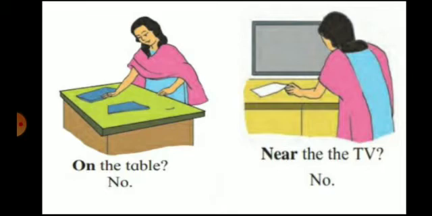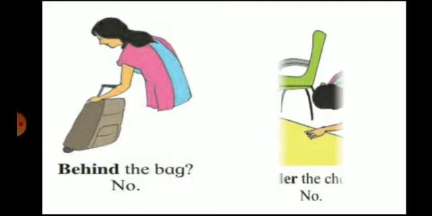Now she thinks that it is near the TV. So near, can you see? Near means samne, paas mein. So it is near the TV. Again she says no, it is not there. Then she looked behind the bag. So the bag is kept and she is searching behind the bag. But there also she is not able to find her book. So again she says no, it is not here.